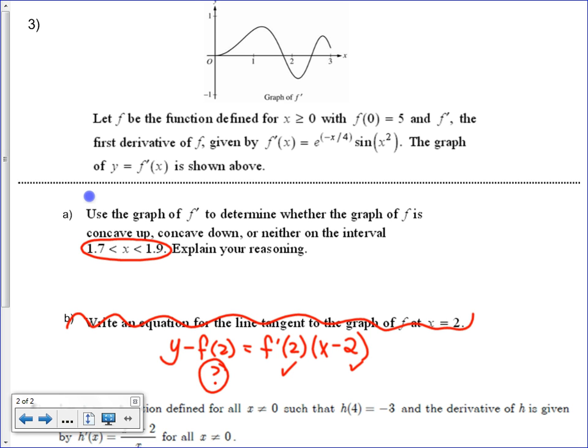Hold on, 1.7 to 1.9. Well, guys, it's a bit messy, but where do I know it is for sure in between? It's in between 1 and 2 somewhere, and I could even kind of say halfway. Guys, this is actually a calculator question. So you could have actually plugged this into your y1 equals, and you could look at it yourself, and you could look between 1.7 to 1.9, but just a quick hint, you don't need to get a graph. You can look at this one for this question.